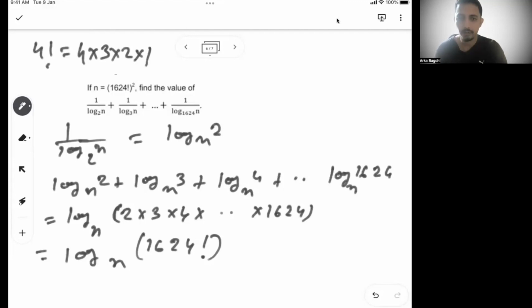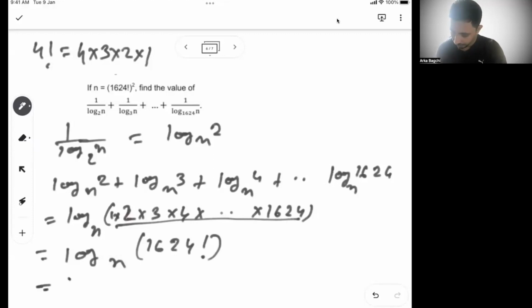So 1624 factorial means 1624 till 1. Now you can easily multiply by 1 in this. It will not change. So 1 is not here, but multiplication by 1 will not change. So we can easily consider that there is a 1 as well. So then this entire product becomes 1624 factorial.